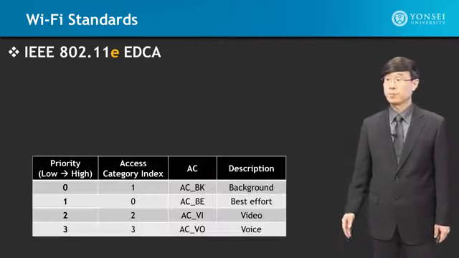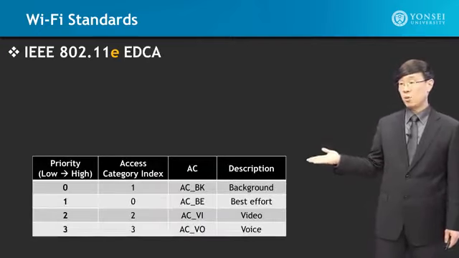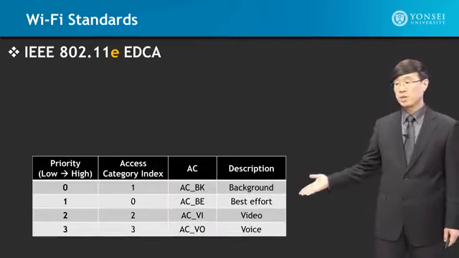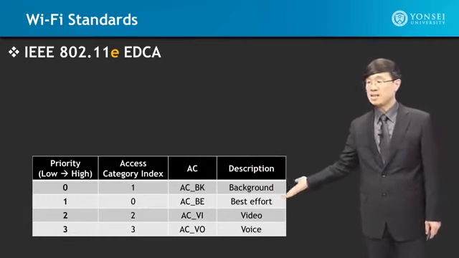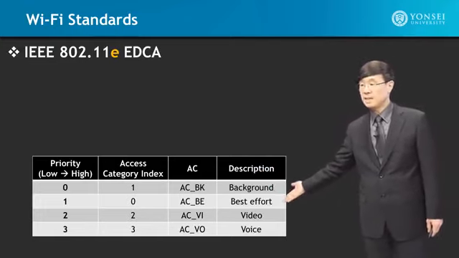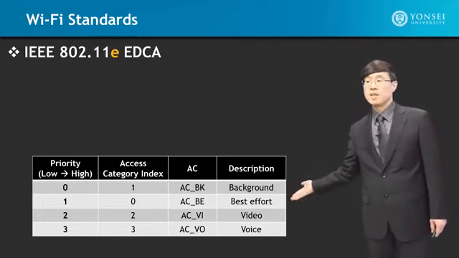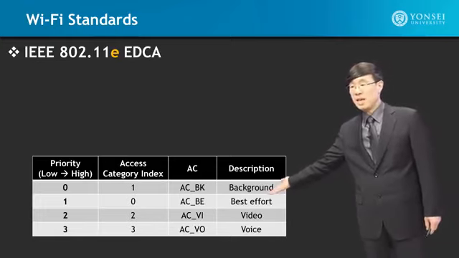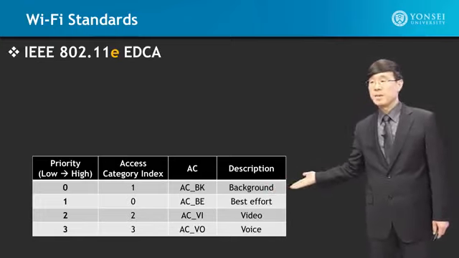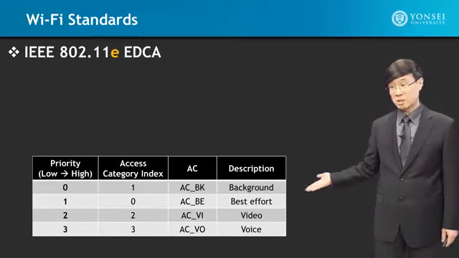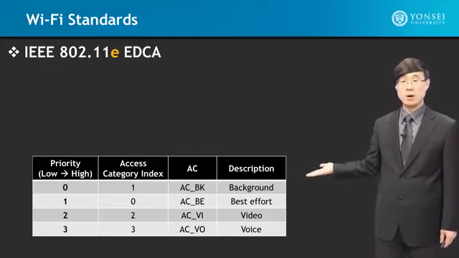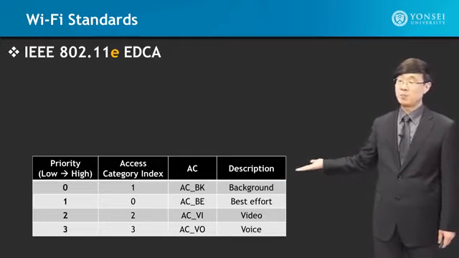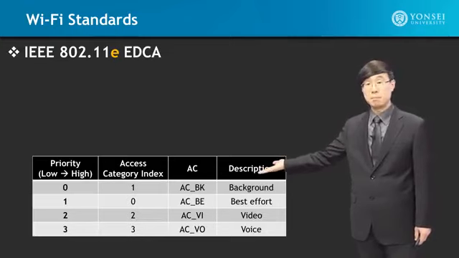Let's see how. So looking at EDCA, what are the types of priorities? Well, the top priority is voice, which you see way over there in priority. The highest level is voice, and that is AC, access category VO. The next one is video, which is access category VI. Then the third one is best effort data support, which is access category BE. And then the lowest priority is the background data traffic, and that is access category AC_BK, short for background.